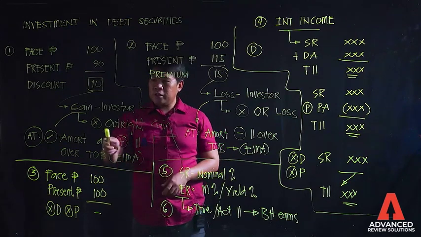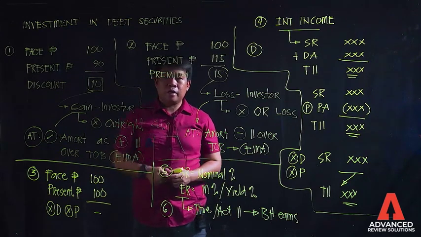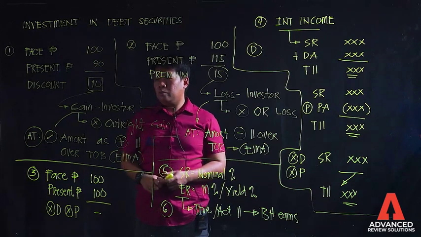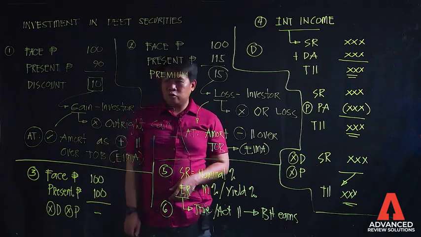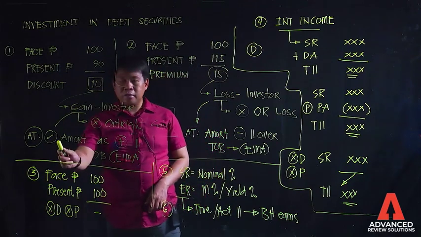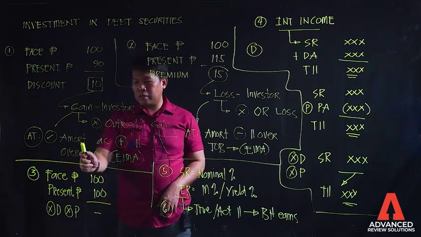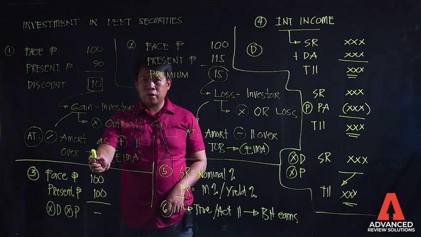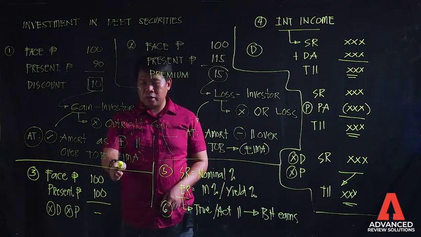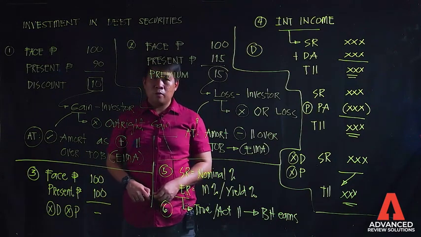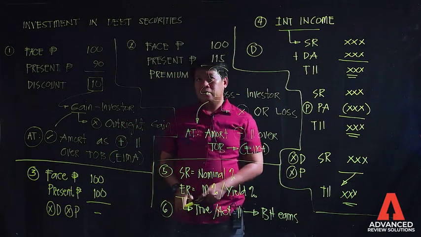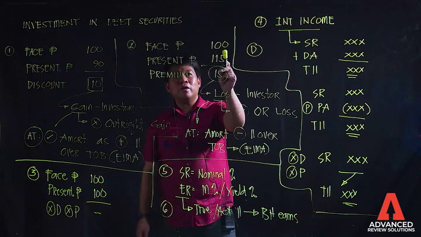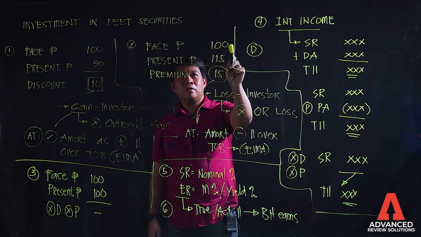However, this gain cannot be recognized as an outright gain. And what is now the proper accounting treatment of this gain? That should be amortized as an addition to interest income over the term of the bonds using the effective interest method of amortization. On the other hand, kung halimbawang ang makukuha ni investor ay 100 pesos lang at the maturity